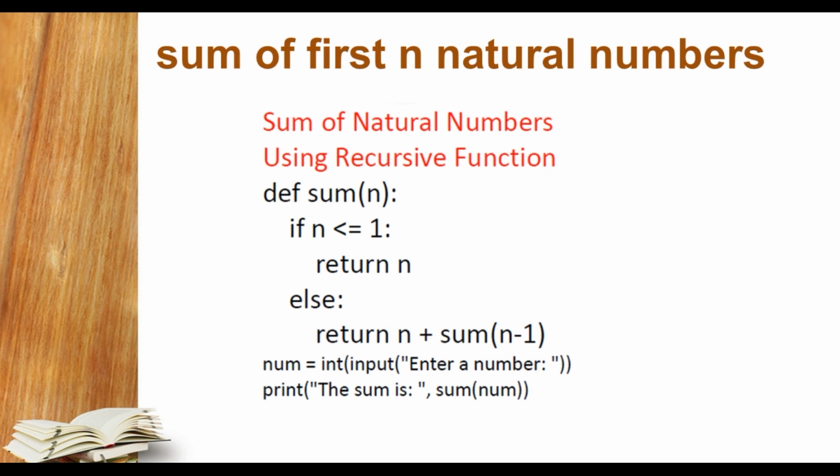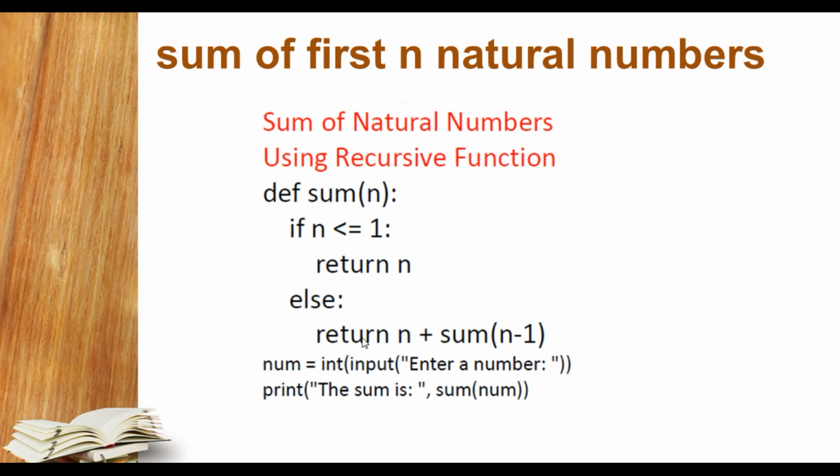Now we are talking about the sum of the first n natural numbers. Here you can see, students, I have calculated the total of the first n natural numbers with the help of a recursive function. I have defined a function, def sum. Within that I have passed n as an integer, and I check the base condition whether n is less than or equal to 1, in which case it returns n. If it is false, then the else condition will run.